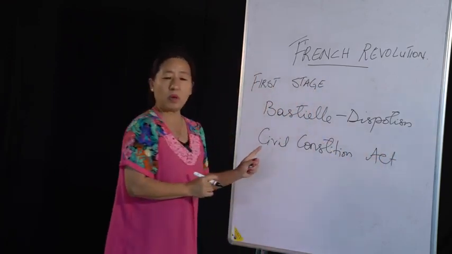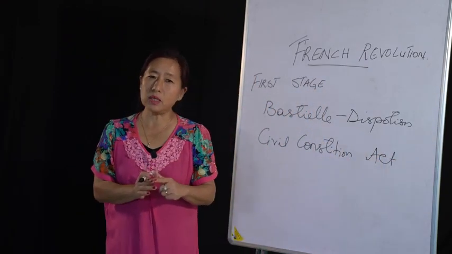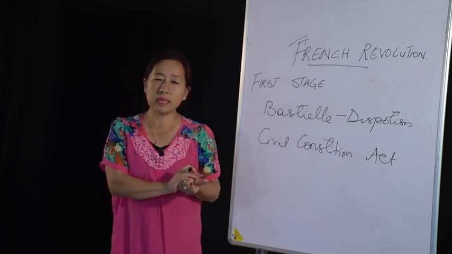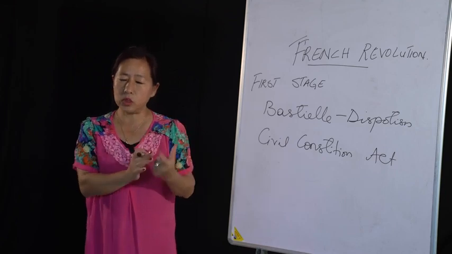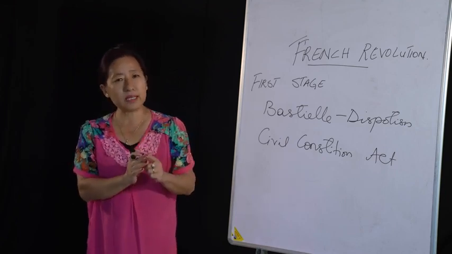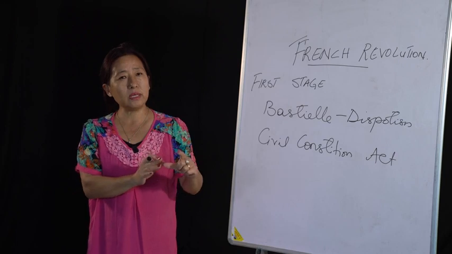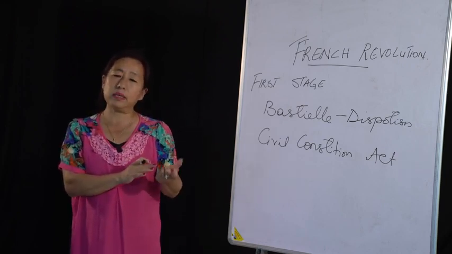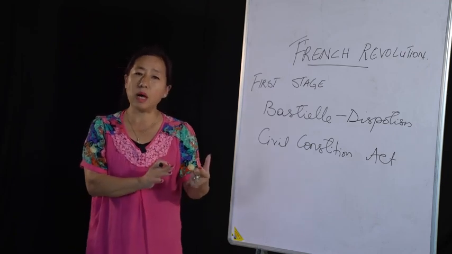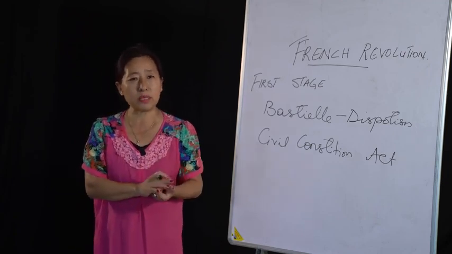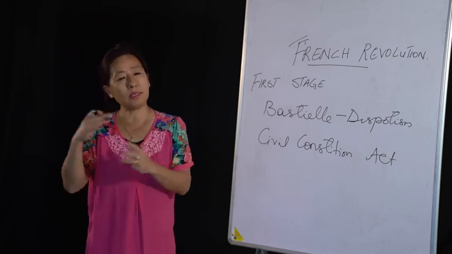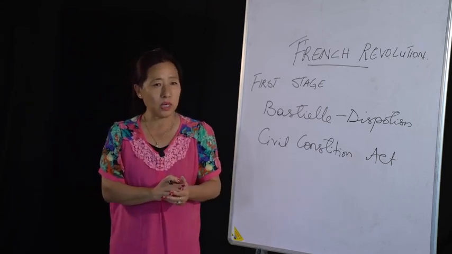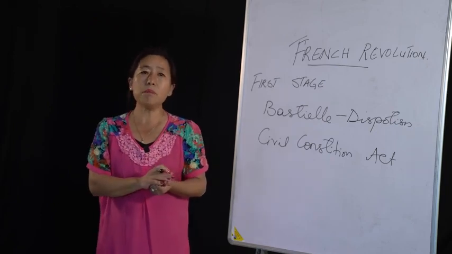Now, what this Civil Constitution meant is, if you go back to the last class, we discussed in the social causes regarding the first class, that is the clergy. The clergy are the people who used to govern the church, and these people used to lead a luxurious life. The reason they were living a luxurious life was that they were misusing all the tithes, all the money that the common people were paying to the church.